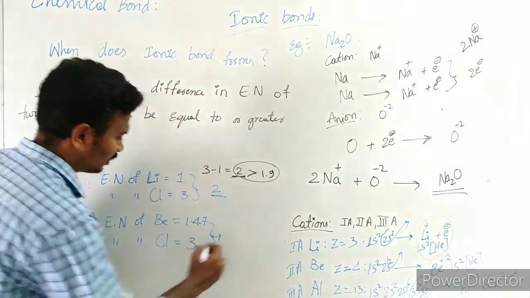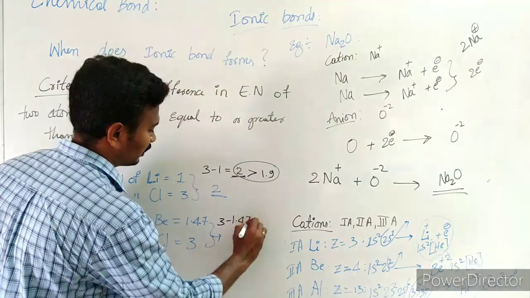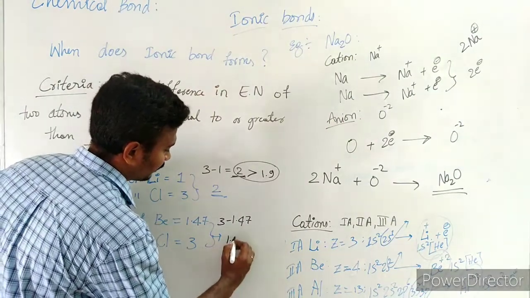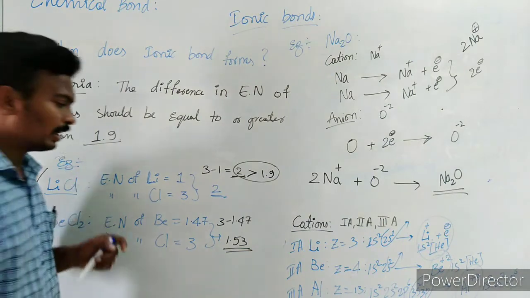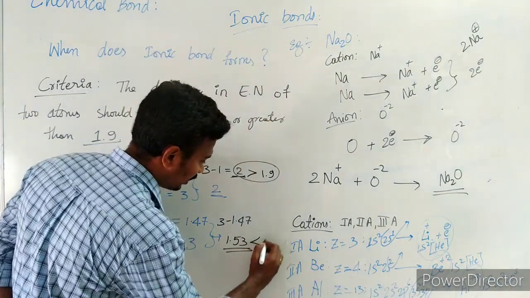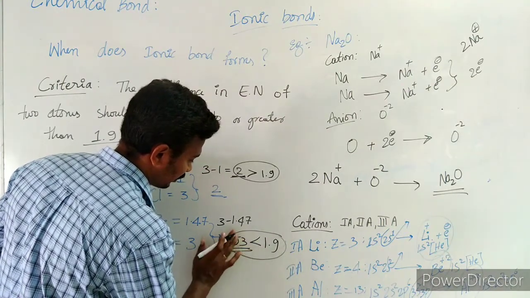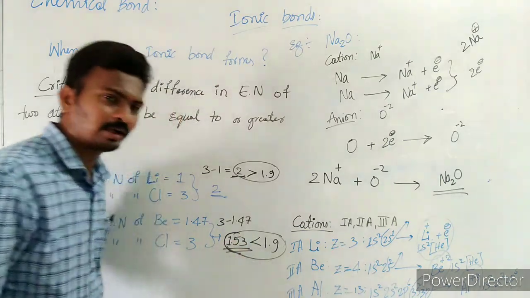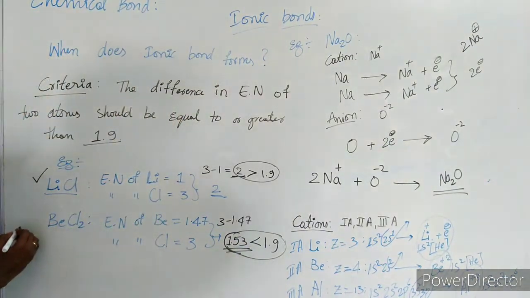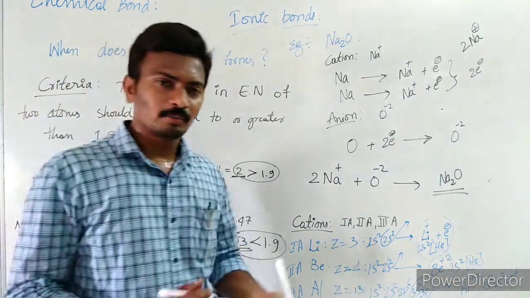So what is the difference between these two? 3 minus 1.47 is 1.53, which is not equal to 1.9. 1.53 is less than 1.9. So therefore it is not an ionic species. This is a non-ionic molecule.